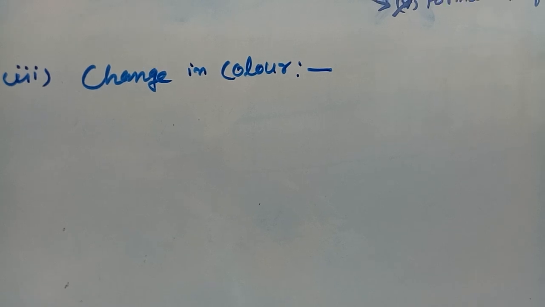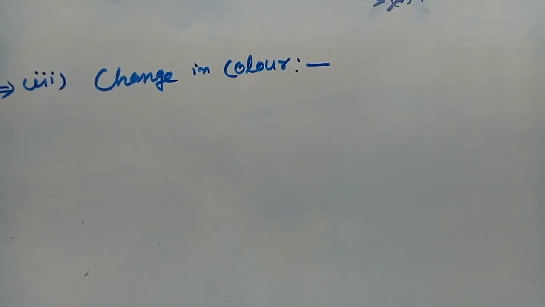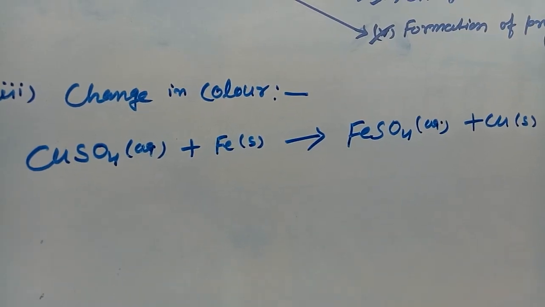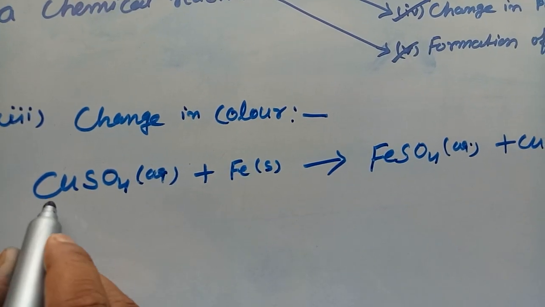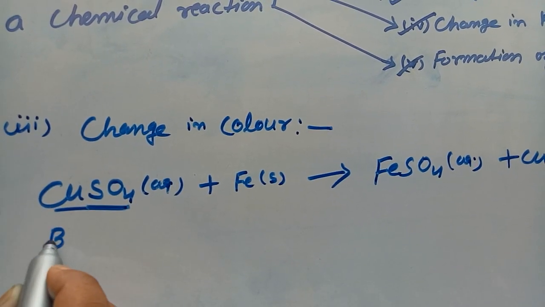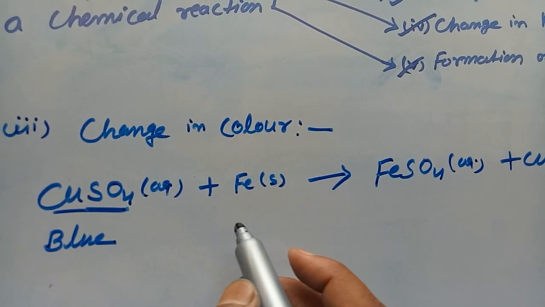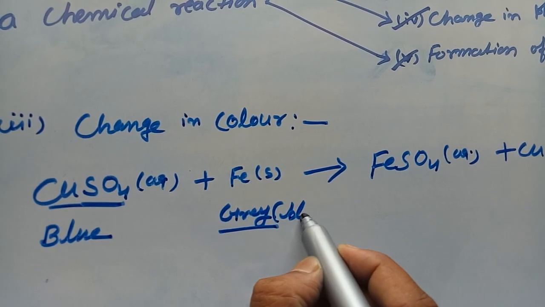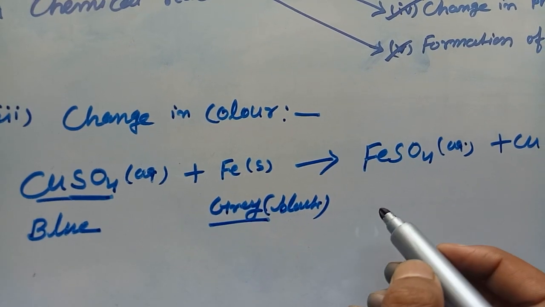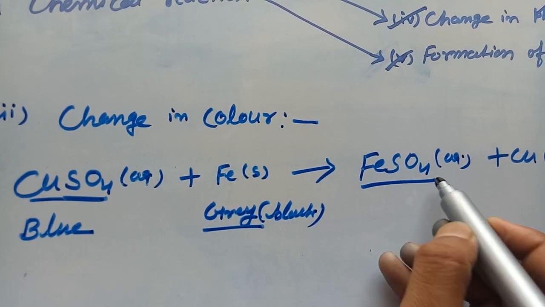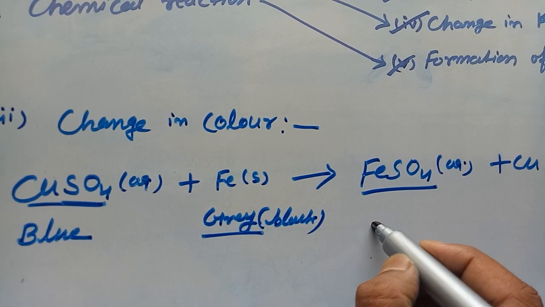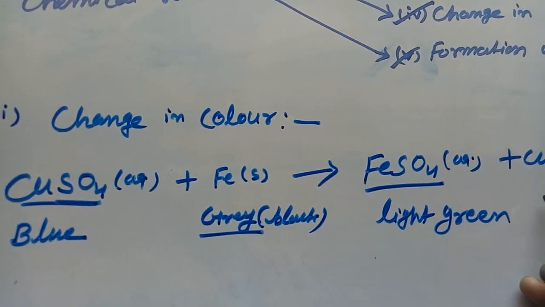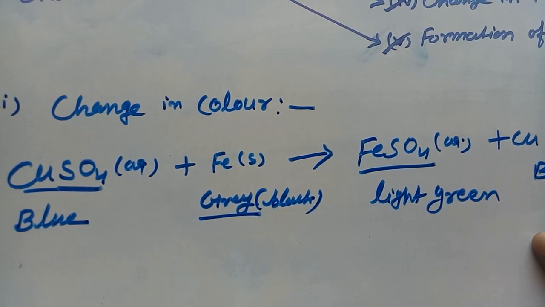Now the third characteristic is change in color. There are some chemical reactions which are categorized by the change in color. Consider this example. The color of copper sulfate solution is blue and iron is grayish black, and after the reaction it will change into light green, and this is brown in color.